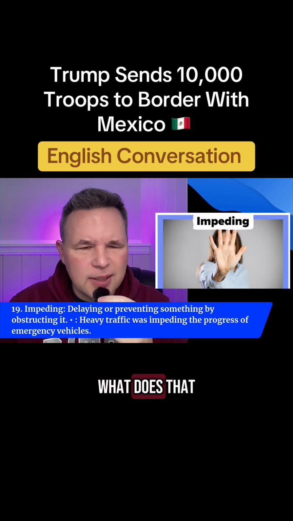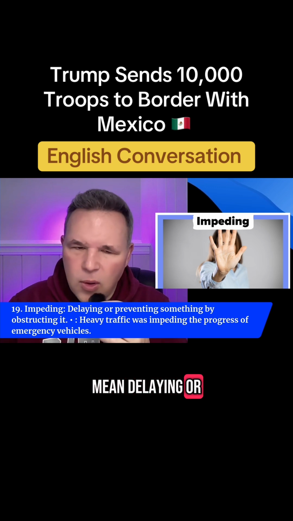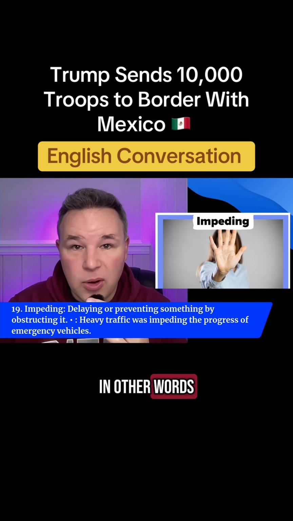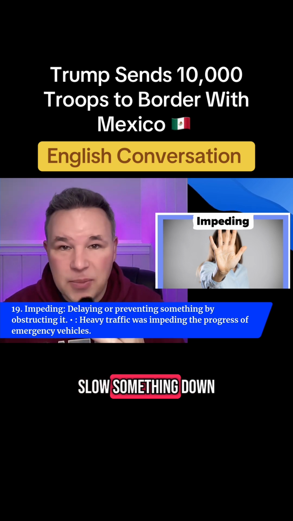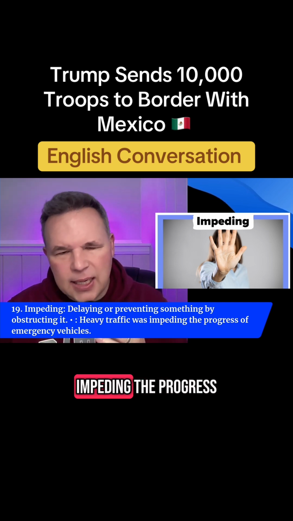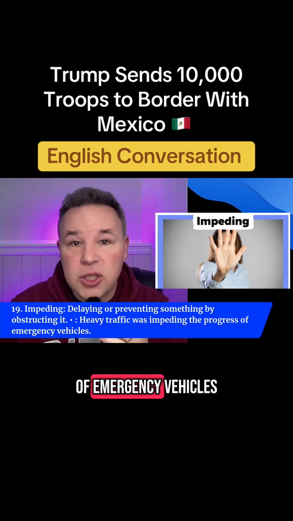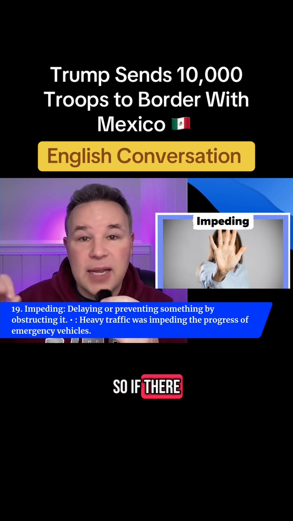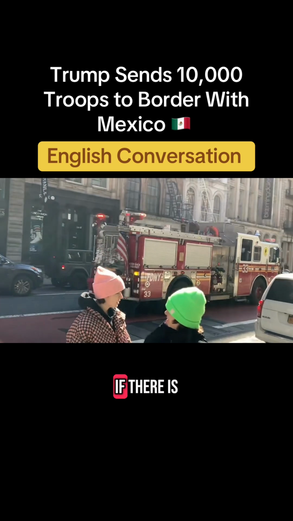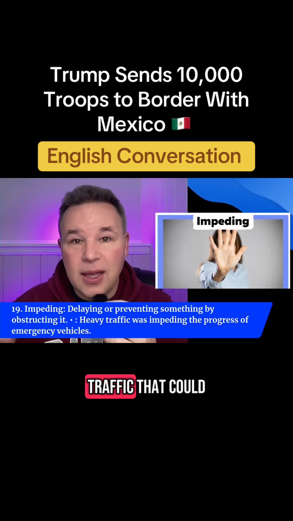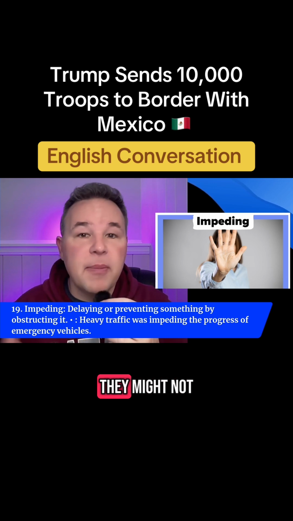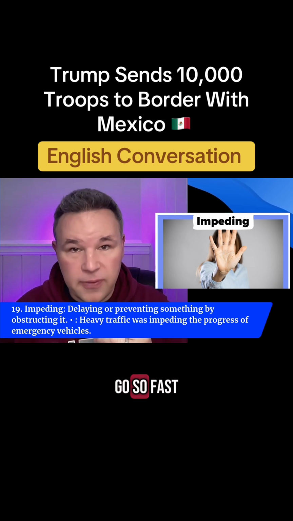Impeding. What does that mean? Delaying or preventing something by obstructing it. In other words, you try to slow something down so it can't happen. Heavy traffic was impeding the progress of emergency vehicles. So if there is a fire and a fire truck has to get to it, if there is a lot of traffic, that could impede the movement of the fire truck. They might not be able to go so fast.